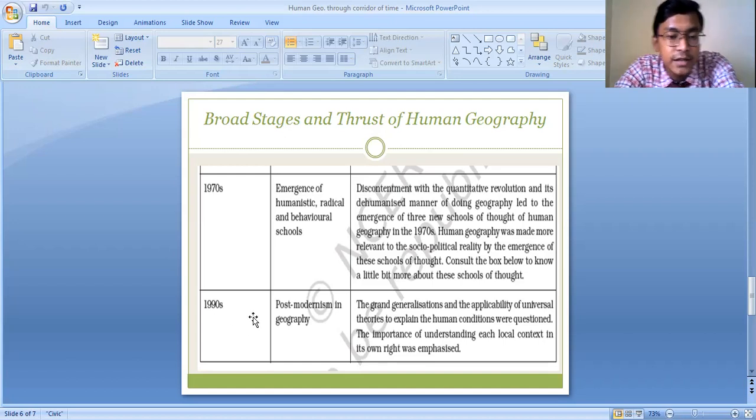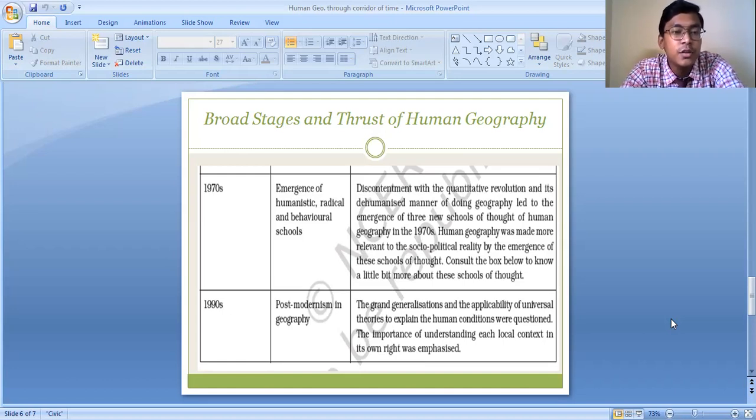The next, during the 1990s, was postmodernism in geography. The grand generalization and the applicability of universal theories to explain human conditions were questioned, and the importance of understanding each local context in its own right was emphasized. So basically before this, geographers tried to understand the different phenomena of human beings and of the physical environment through a general theory.